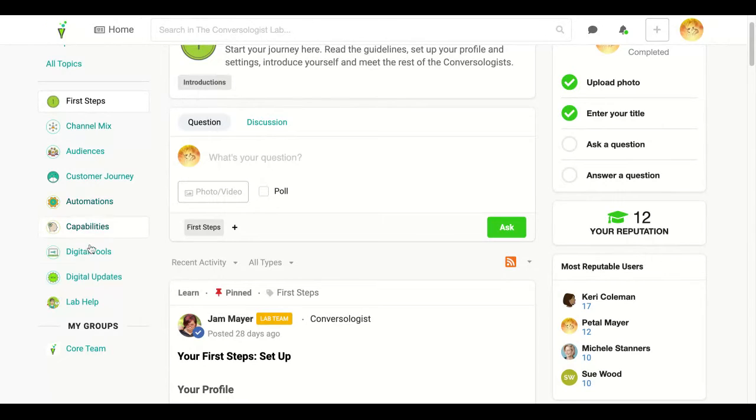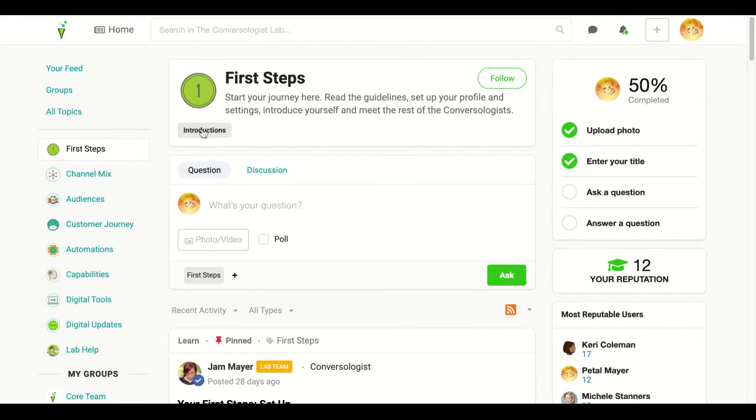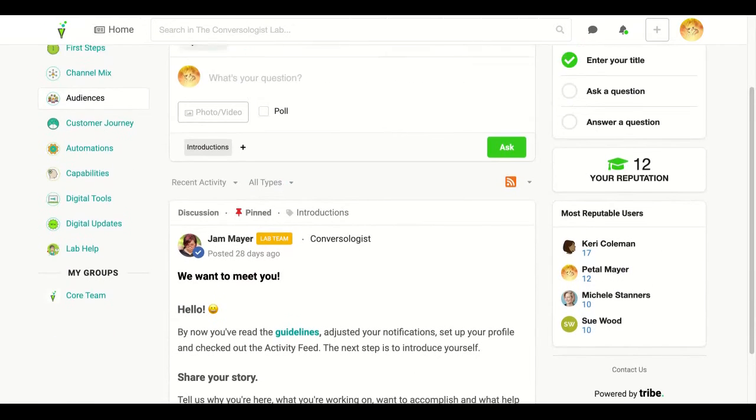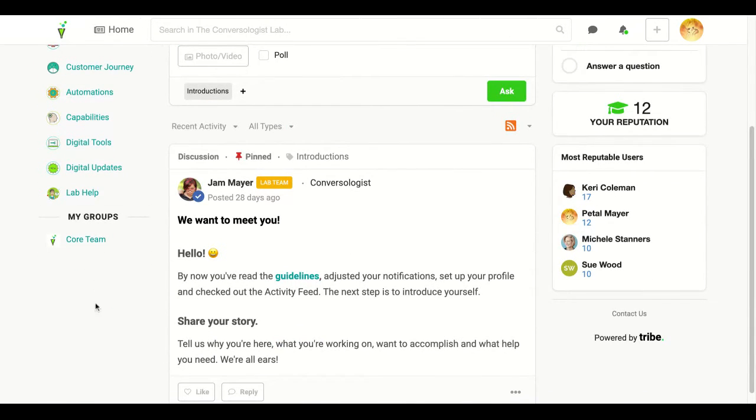So these are all the main topics. If you click on one like this, under it you will see a subtopic. It's easy to follow any topic, whether it be a big one, which we call a big collection, or the big milestone ones, or if I click on these subtopics, you can also follow that. Each and every topic in the platform is so easy to follow. Right, so at the bottom is My Groups.